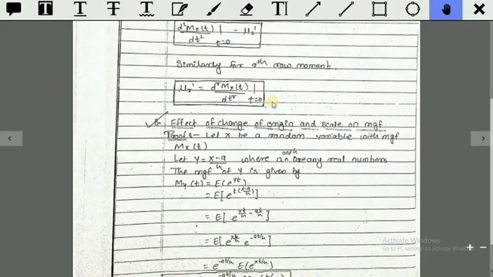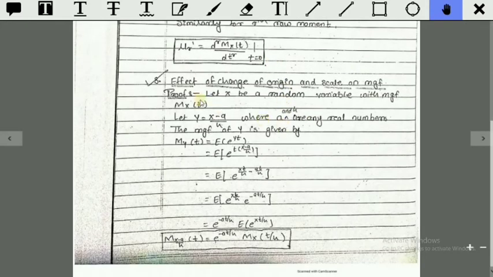Always remember, when you want to find any order raw moment, just take the derivative of the MGF of the order for which you want the raw moment.